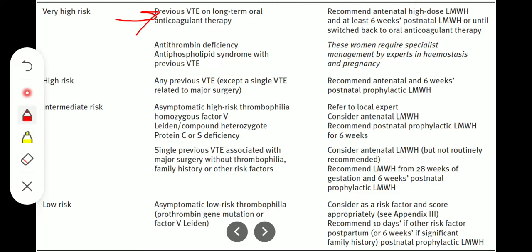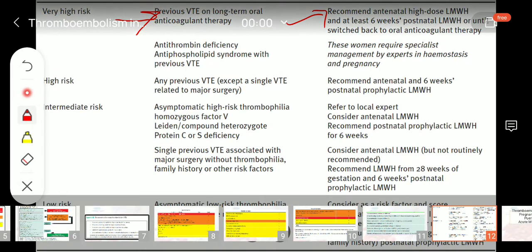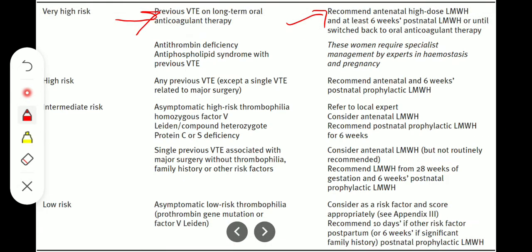Okay, if the patient is already on anticoagulant therapy and she had previous VTE, then she is included among the high risk group. Or if we are having certain thrombophilia like antithrombin deficiency, antiphospholipid syndrome with the previous VTE. Okay, what we will do, recommend antenatal high dose low molecular weight heparin and at least 6 weeks postnatal low molecular weight heparin, or until switch back to oral anticoagulant therapy. Okay, these women require specialist management by the experts in hemostasis and pregnancy.